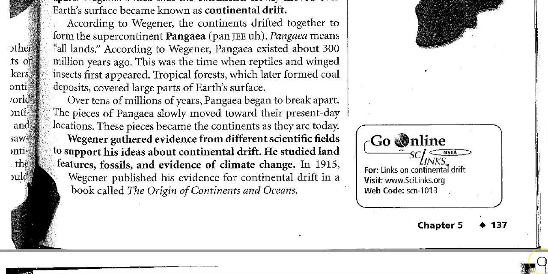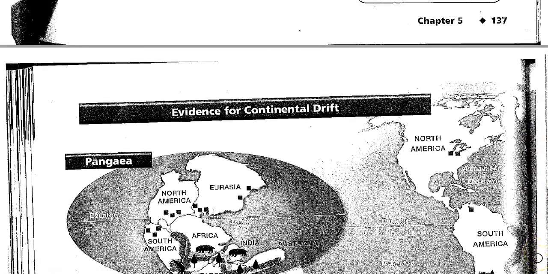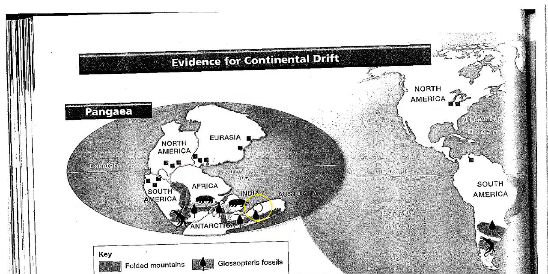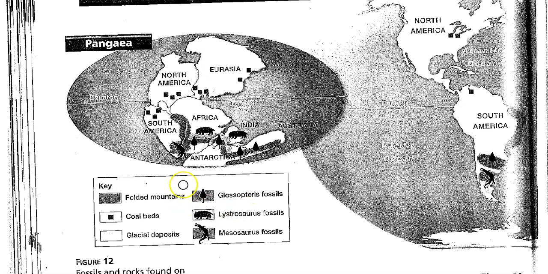In 1915, Wegener published his evidence for continental drift in a book called The Origin of Continents and Oceans. This is what he thought the continents looked like. What's important is that you can see here that Mesosaurus fossils are found in South America and Africa. This was also a folded mountain.